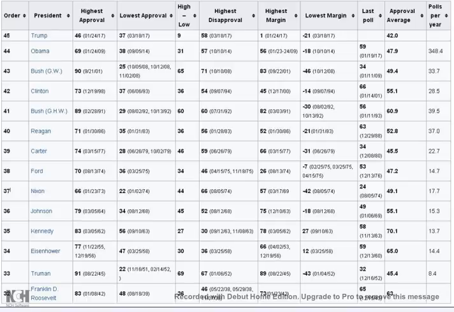His highest disapproval rating was 46%, and that was on the 15th of April 1975 and the 18th of November 1975, which was 46%, and the highest margin of approval to disapproval in Ford's favour was 26%, and that was